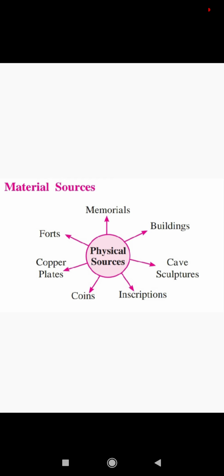So, which material sources did we learn today? We learned forts, memorials, buildings, caves, sculptures, inscriptions, coins, copper plates. Tomorrow we will learn some information about the written sources.